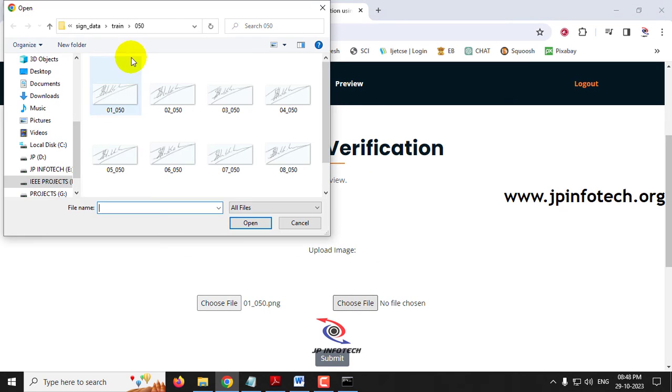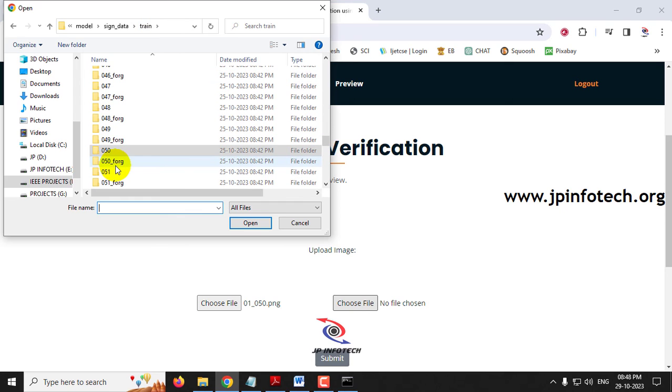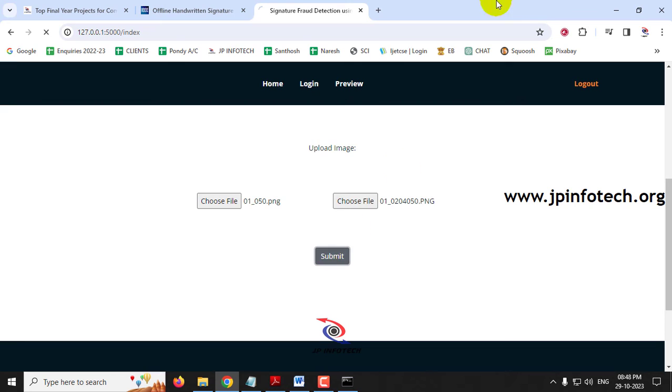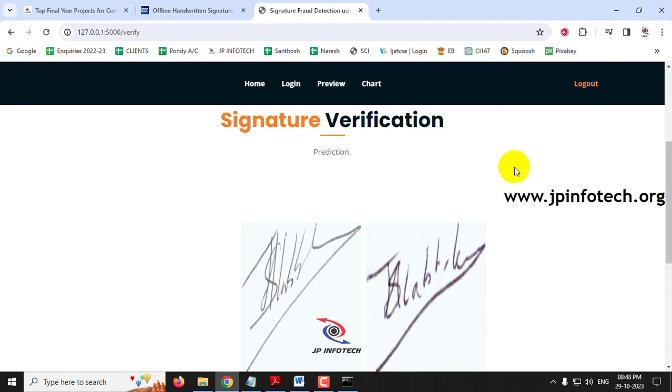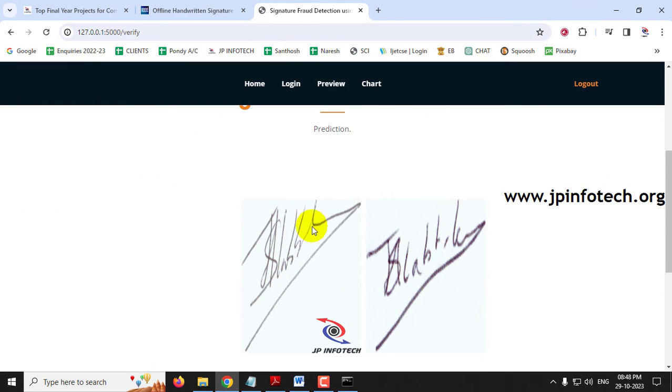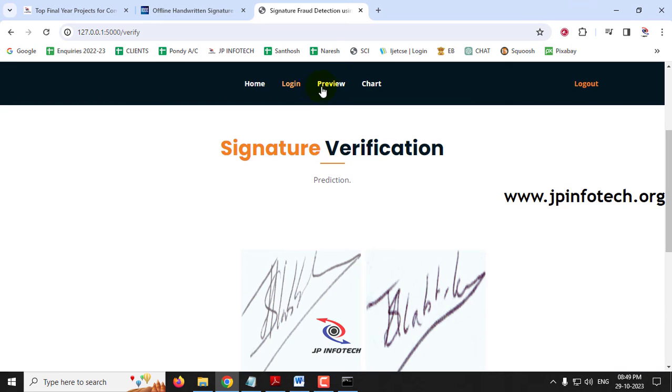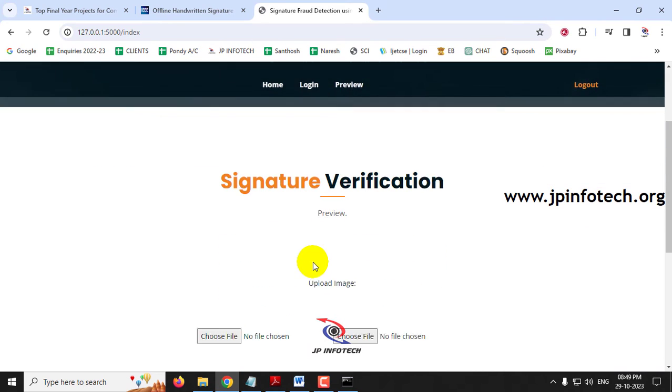So this is the image I selected, and let me go to the forge folder and select some other image randomly and click submit. So now you can see both the images that I have selected, and you can see the printed result is a fake image. First, it's a fake signature. So now let me go to the preview part again.